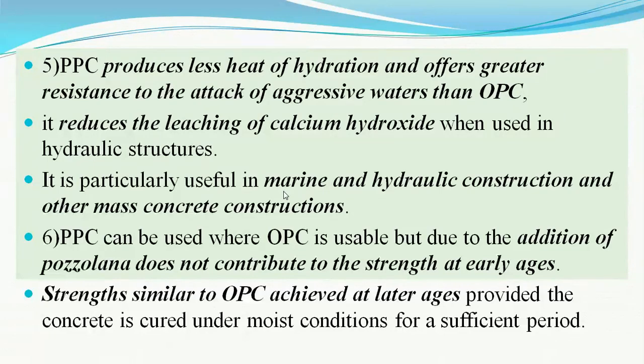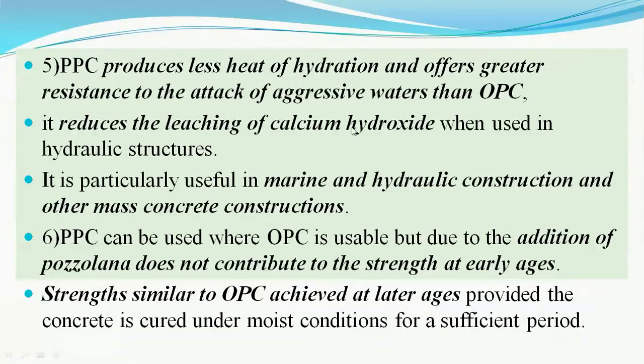Other than imparting additional strength and durability to the concrete, it also reduces the heat of hydration, because almost 15 to 35% of the OPC is being replaced by the pozzolanic material. Due to its additional properties, this cement is used again more in marine and hydraulic structures, and also in mass concrete construction like dams, large piers, large abutments, large foundations, etc.